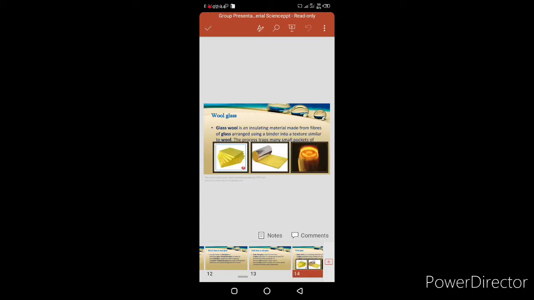Last is wool glass. Wool glass is an insulating material made from fibers of glass arranged using a binder into a texture similar to wool. The process traps many small pockets of air.